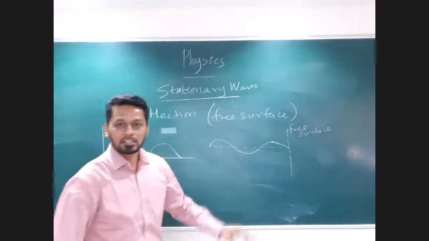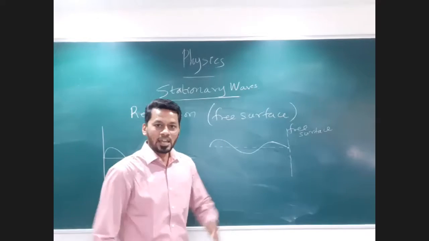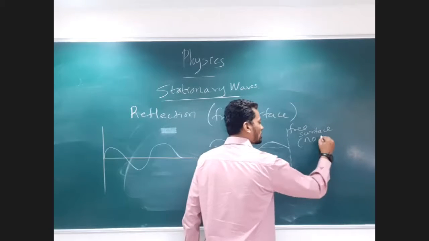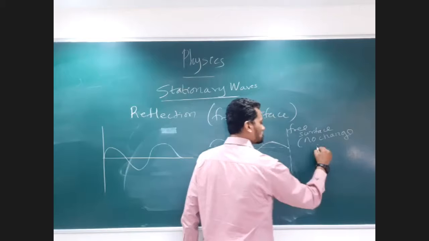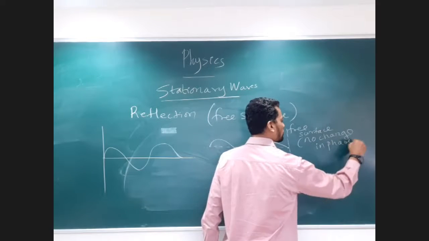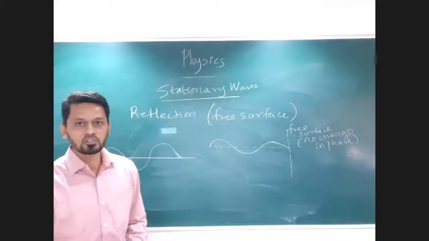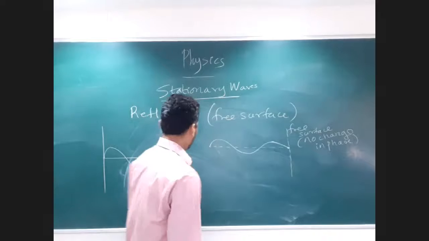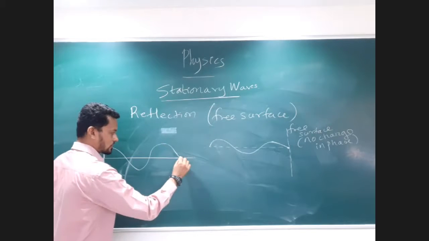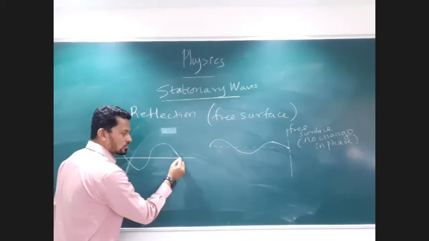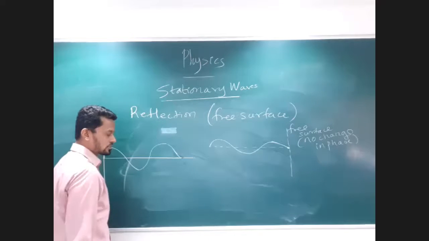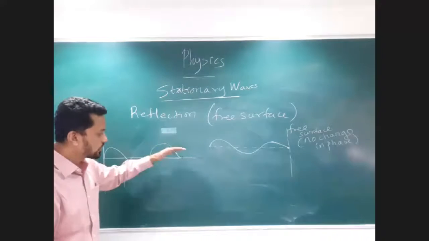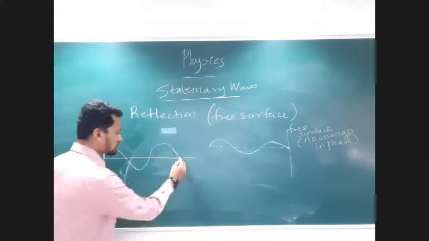When it reflects back from a free surface, it has been experimentally noticed that there is no change in the phase. How do we come to know theoretically that there is no change in the phase? Now tell me, take an example over here. After this, where should the wave be propagating, or where will the particle of the medium be vibrating? In the upward direction or in the downward direction, after this?